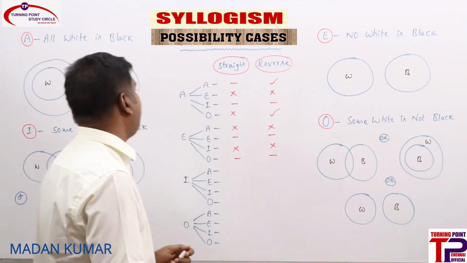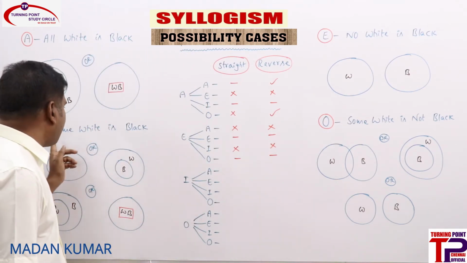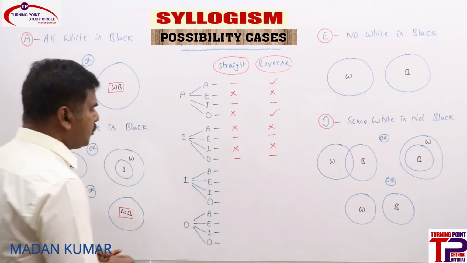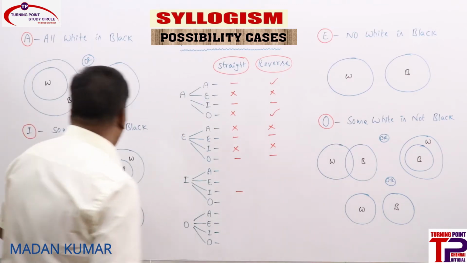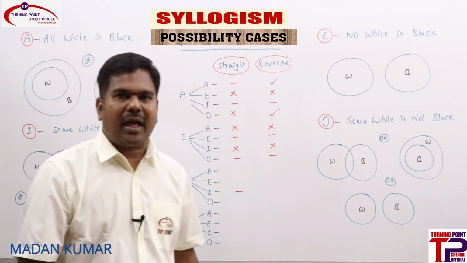So can we go ahead with the next one? Which is the next one? We need to go ahead with I statement. For I statement, some white is black is there. Directly some white is black being a possibility, we should not consider, right? For I reverse, some white is black can be converted into some black is white, right?